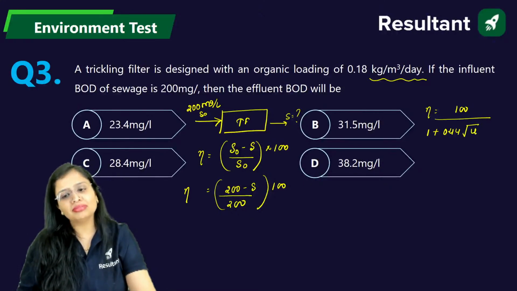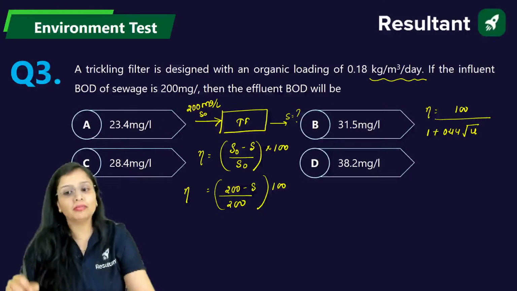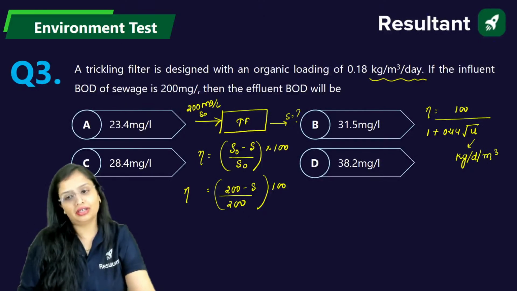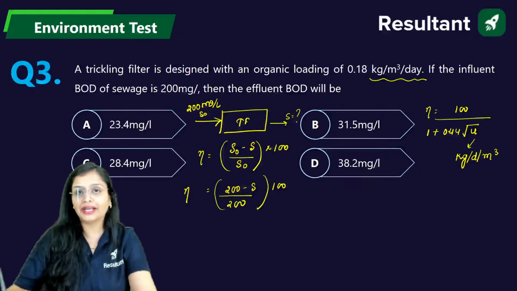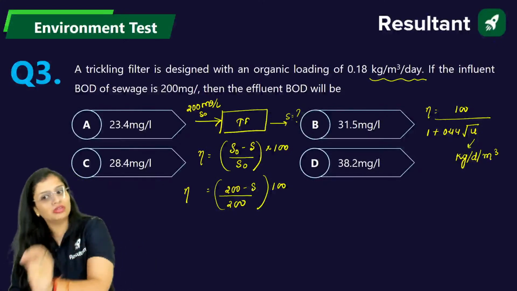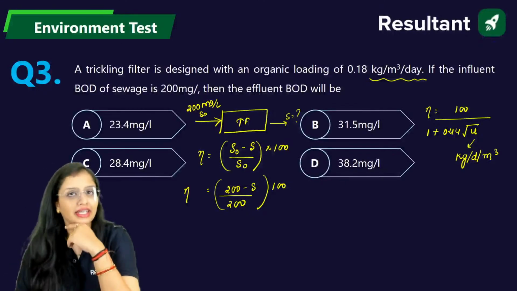Now you will say, ma'am, sometimes you take 0.0044. Here you are taking 0.44 because I am taking organic loading rate in kg per day per cubic meter. If it had been kg per day per hectometer, I would have taken 0.0044. But since I am taking it as kg per day per cubic meter, I'll take it like this.